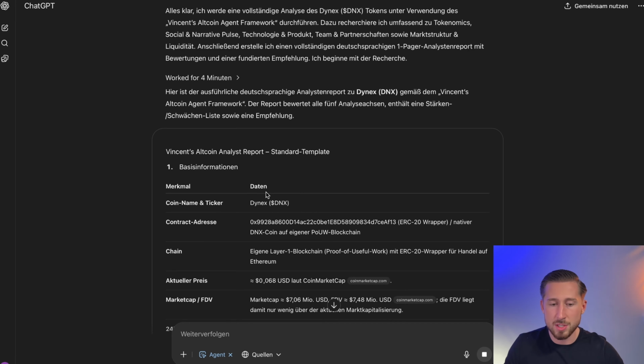One thing that should be mentioned is that this agent mode is currently unfortunately only available for Plus users, so to speak. So you basically need this subscription with ChatGPT, which costs 20 euros a month. That is, I would say, the only requirement. In my opinion, it's a clear recommendation, even though I don't have any affiliate link or anything like that here. So I have no connection to ChatGPT whatsoever.